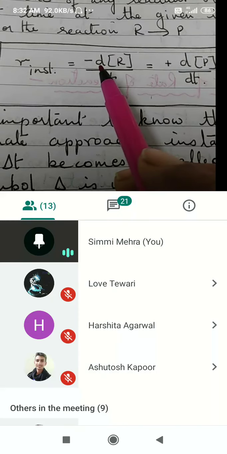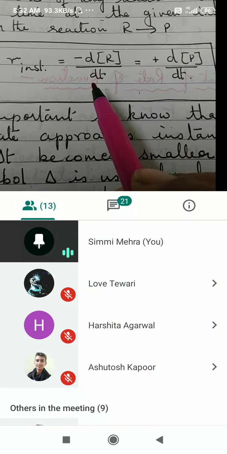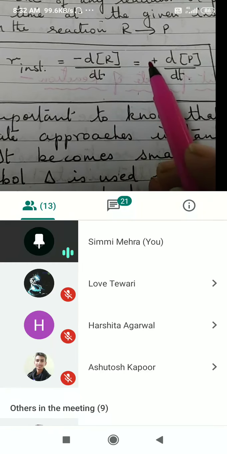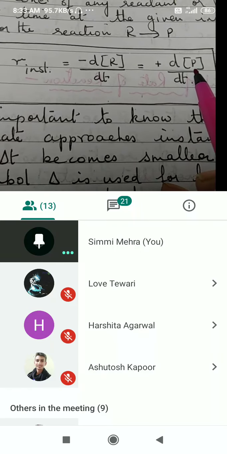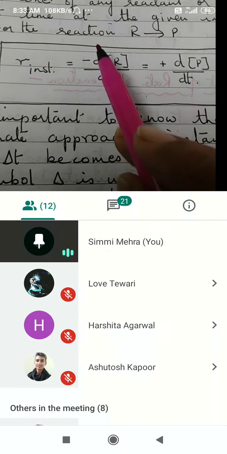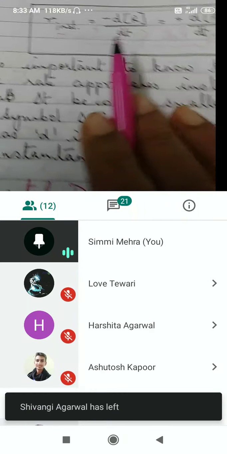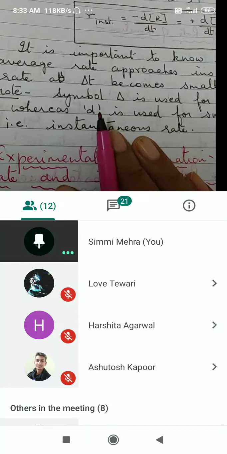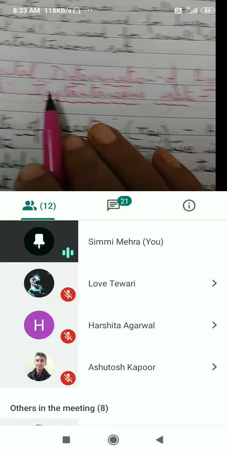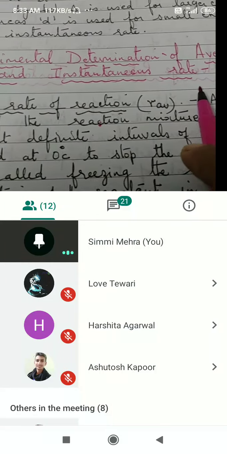So it will be d[R]/dt, the change in concentration of R with respect to time. Again, this will be negative with respect to reactants and positive with respect to products. This is the only difference here in the formula. If we write delta, it is the average rate of reaction. If we write small d, this is the instantaneous rate of reaction. Now let us go on to the experimental determination of average rate and instantaneous rate of reaction.